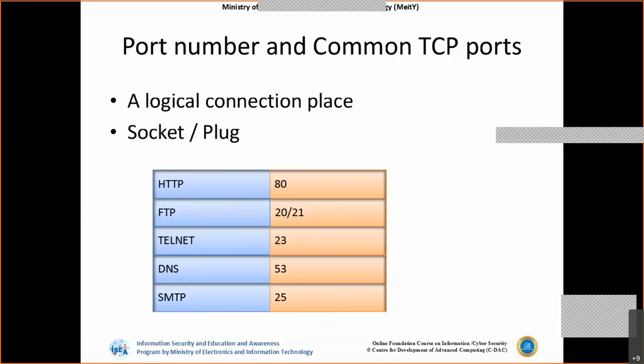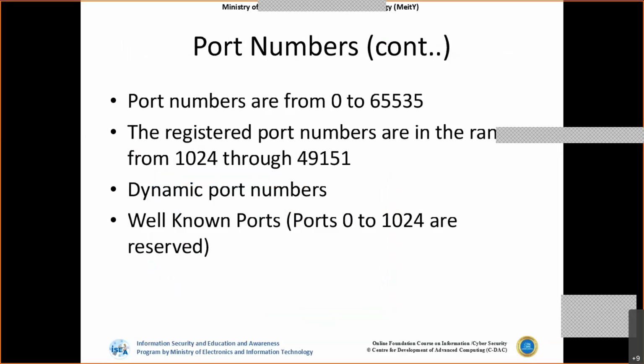So among the common ports, if I say port number 80, that is associated with the HTTP service. If I say port numbers 20 and 21, generally these two ports are associated with FTP, one for data and one for commands. If I say 23, then it is Telnet. If I say 53, it is DNS. If I say 25, it is SMTP. So based on the port, I can actually decide what kind of service is taking place.